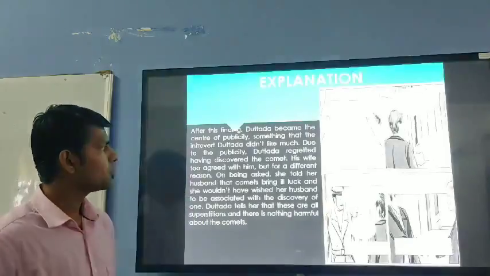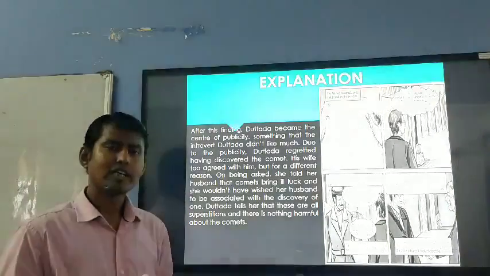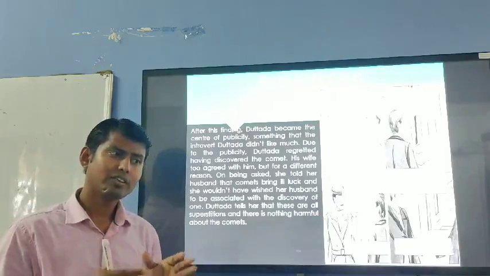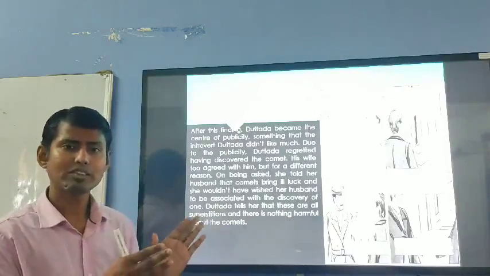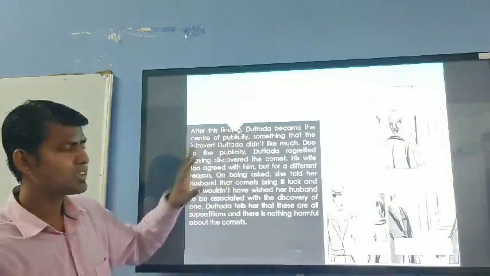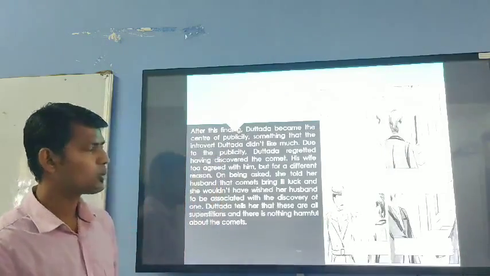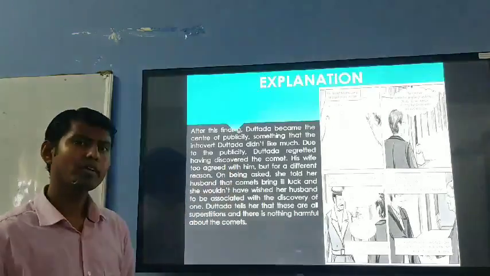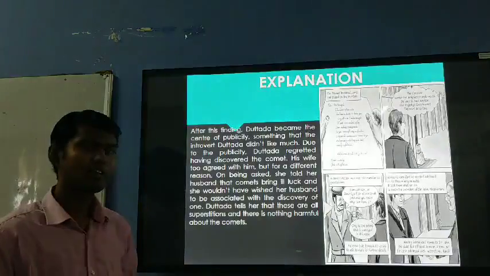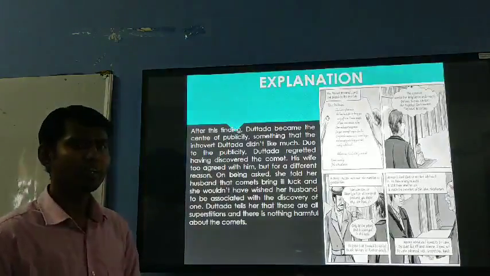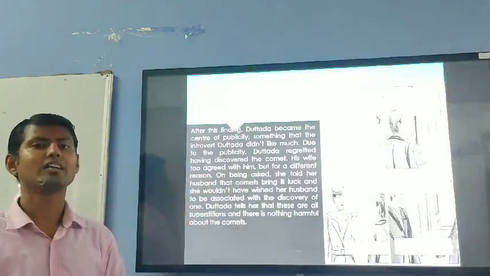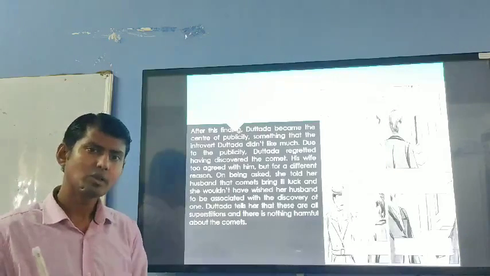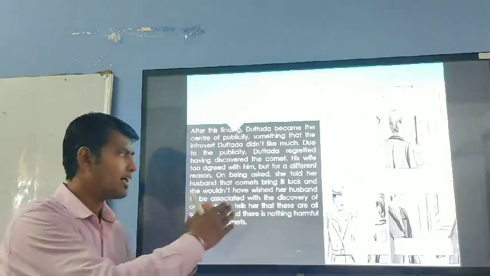His wife too agreed with him, his wife Nainemi, but the reason was different. She did not agree for the same reason as Dutta. Dutta was introvert and didn't want to be involved in those receptions and parties. What she was thinking was that once her husband had discovered this comet, the comet would bring bad luck to him and his family. That is why she was very upset with her husband.